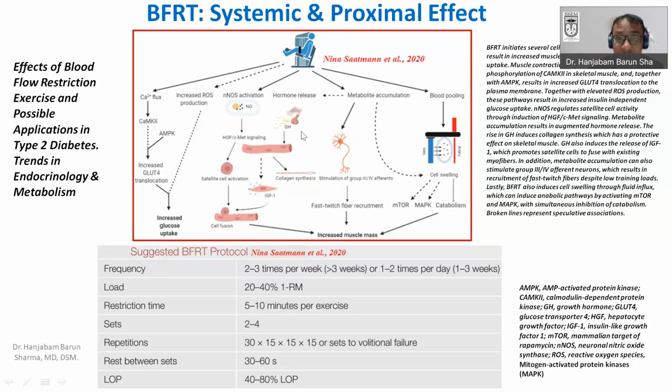Then we have already seen that there is growth hormone production from the anterior pituitary, and this growth hormone will act on the muscle and help in collagen synthesis, or via the liver it will cause the production of insulin-like growth factor 1. Also, because of different metabolic accumulation, we have already seen the activation of group 3 and group 4 afferent fibers in the muscle, and there is also recruitment of the fast type 2 muscle fibers, which ultimately leads to the production of muscle mass, muscle hypertrophy.